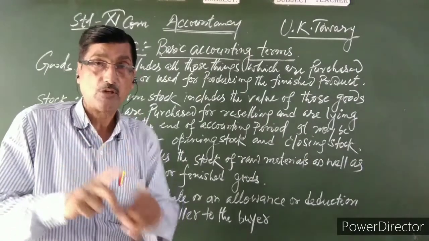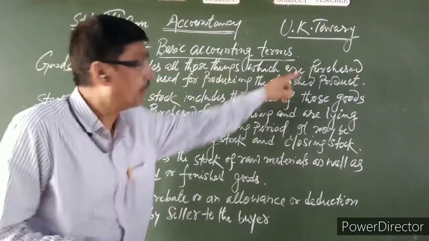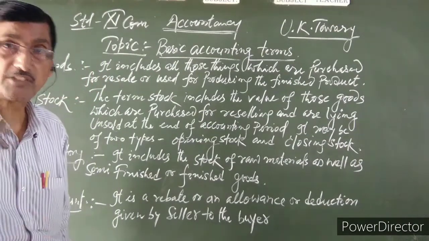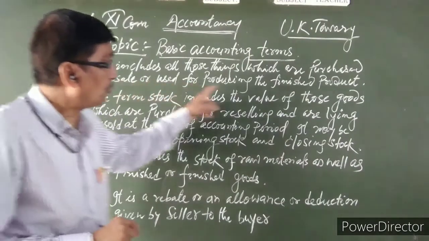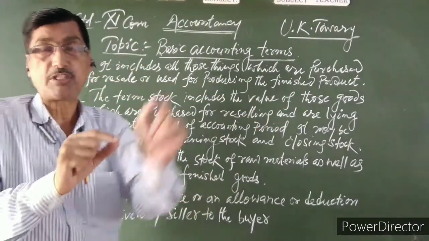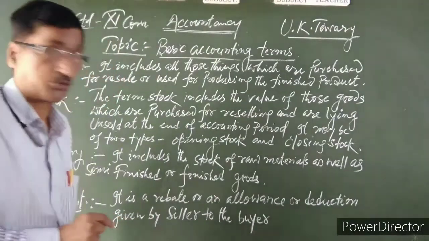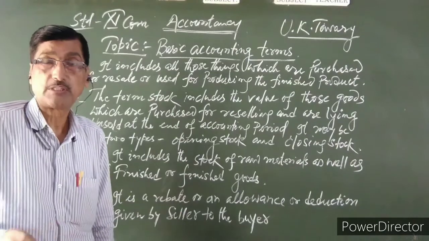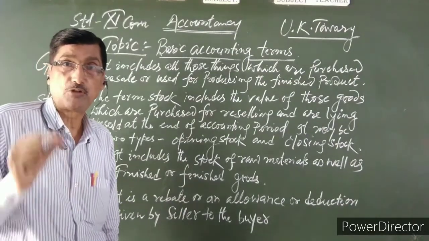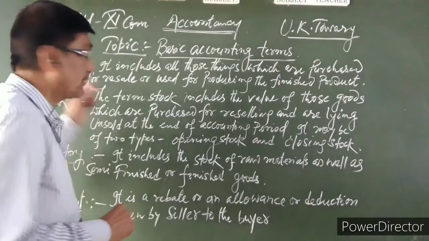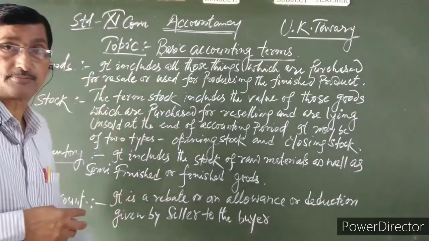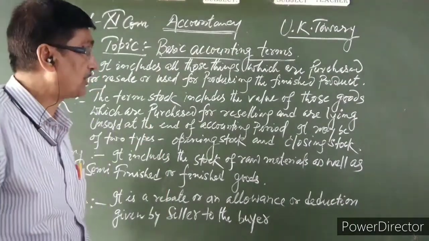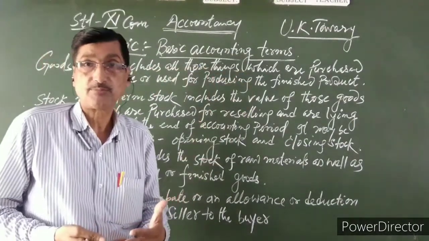Suppose you have manufactured cloth, the cotton is your raw material, you have purchased such cotton, it is your goods. And whenever such goods are converted into the finished product, that is called finished goods.